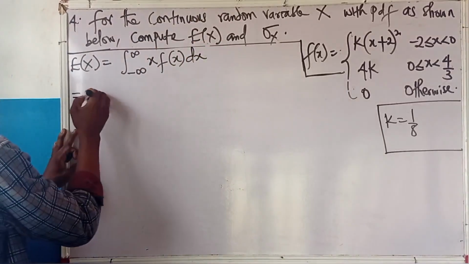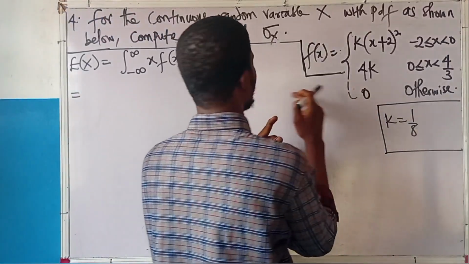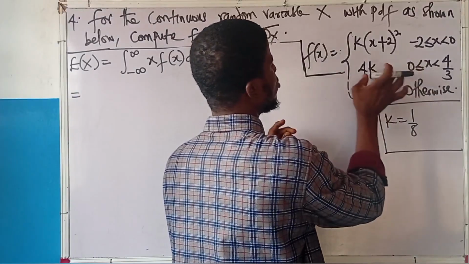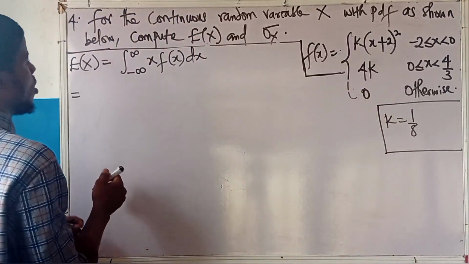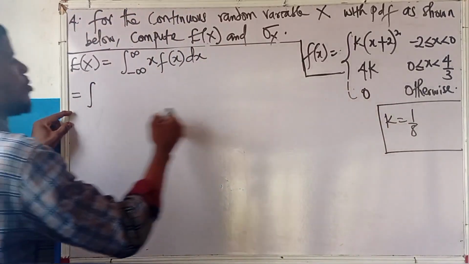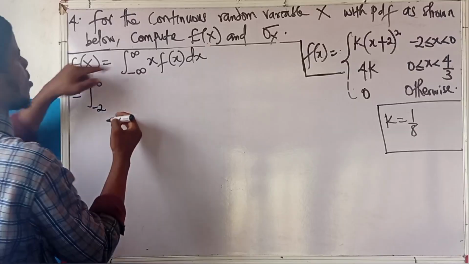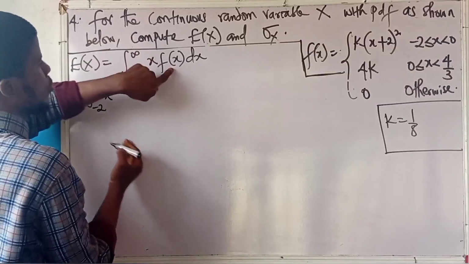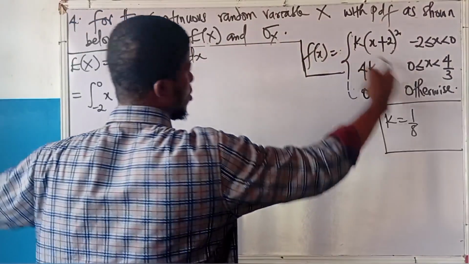So I should be saying this integral will span from, I will be taking these two functions, excluding this last one because it's 0. So we have the integral from minus 2 to 0, x of x into the function is k into x plus 2 squared. But what's k? K is 1 over 8.